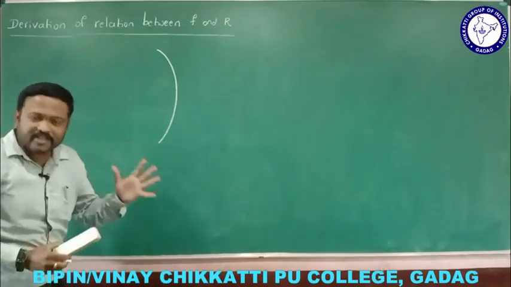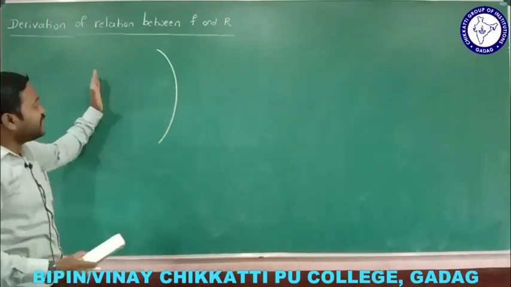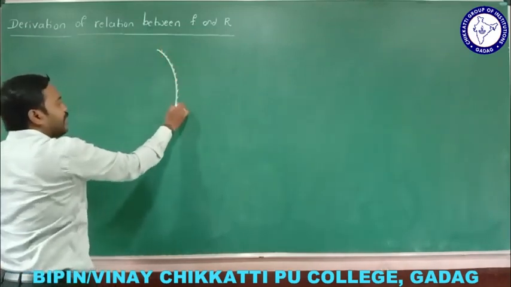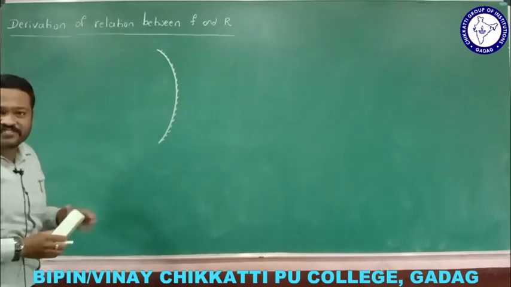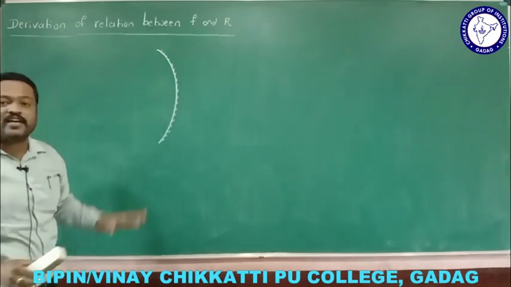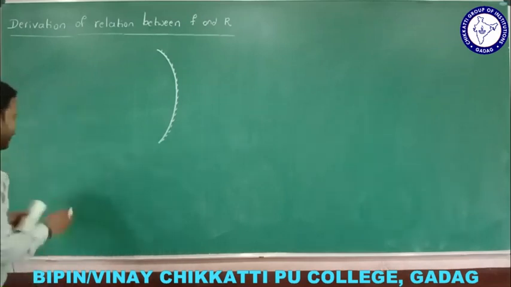You know, a concave mirror is a mirror whose reflecting surface is inside the curve. So let me take it like this, and here, where is the reflecting surface? Inside the curve. You can see your face from this side. So this kind of mirror is called a concave mirror. Okay, let me start with the derivation.